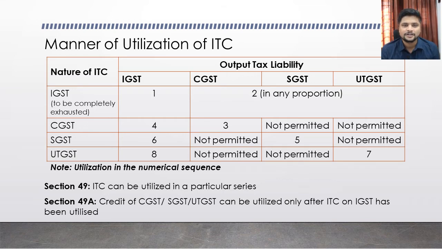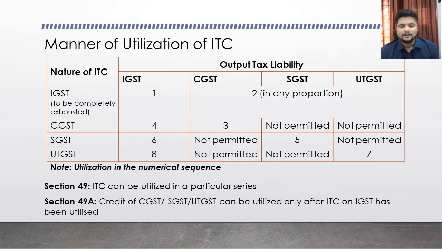In the table, in the first column I have provided the nature of ITC, whatever the nature of ITC available with you, and the next 4 columns are regarding your output tax liability under each act. We will understand this, and you should remember this table as well for determining the manner of utilization of ITC.